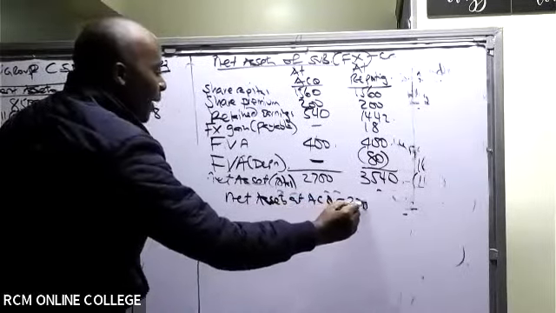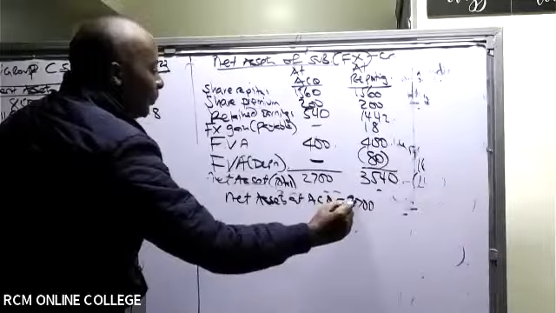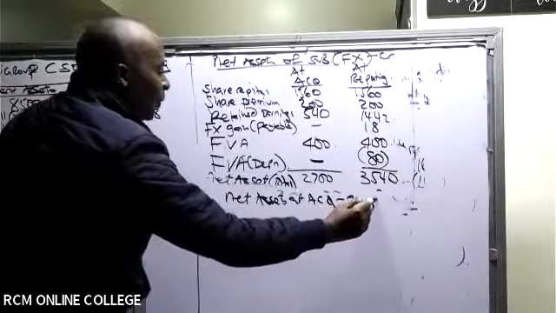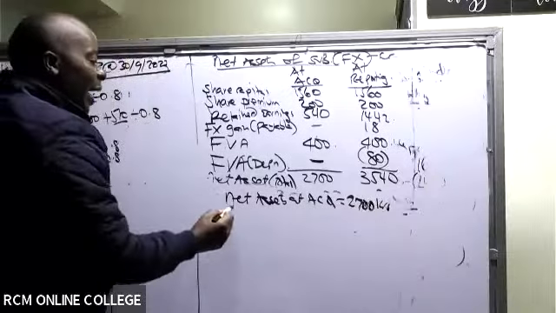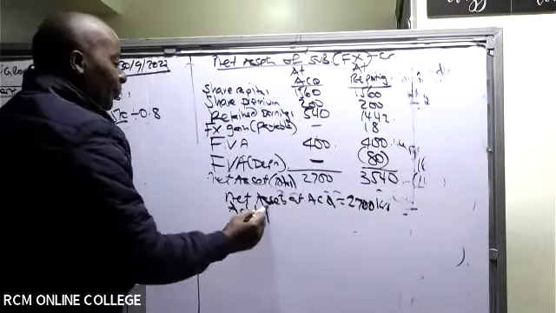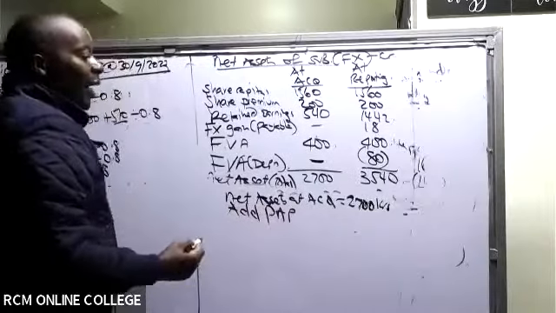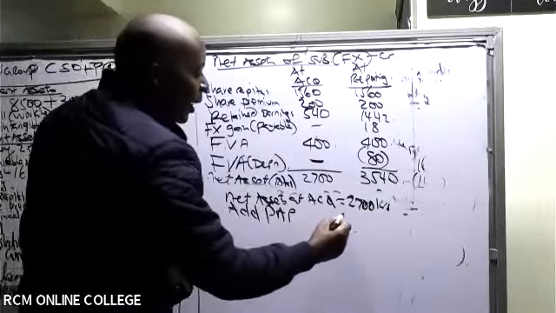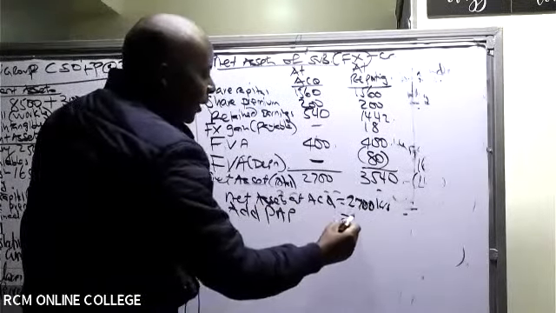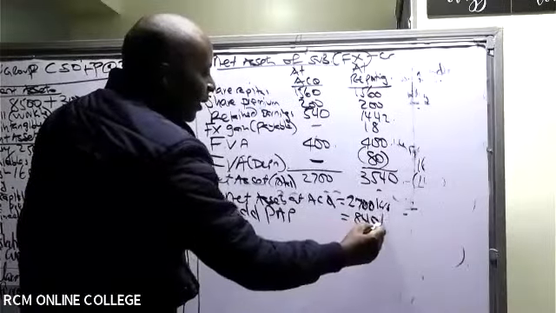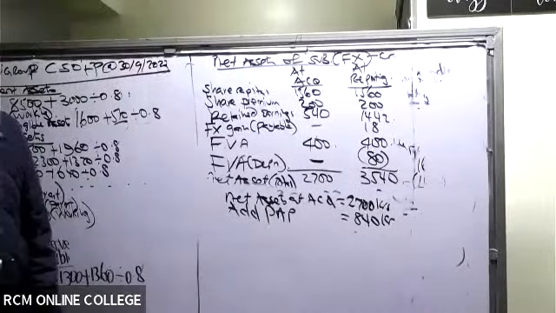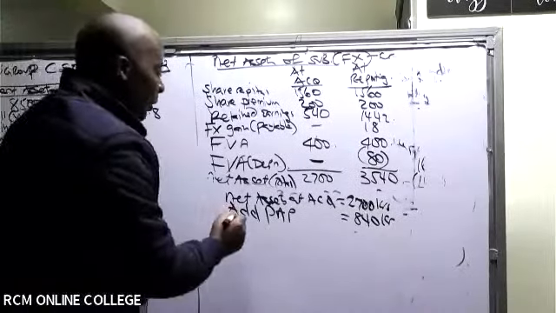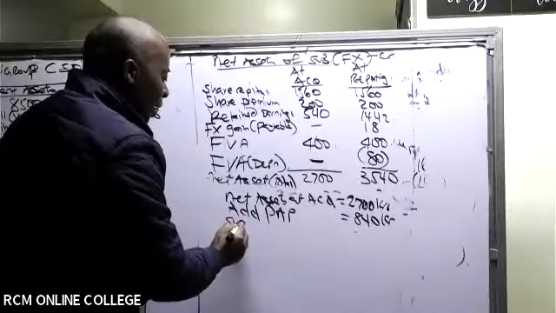It is 2,700 crowns. Then we have in this case here add PAP. PAP in this case here we had a figure of was it 840? Please remind me, I rubbed mine. 840 crowns. And then I should be able to get here my expected closing net assets.